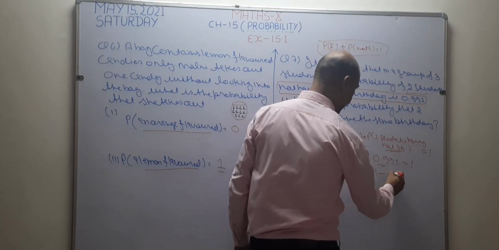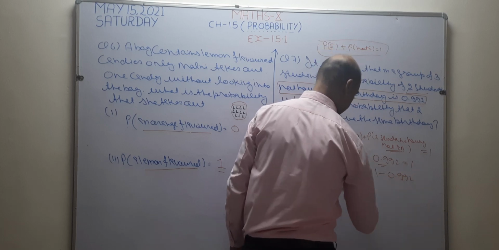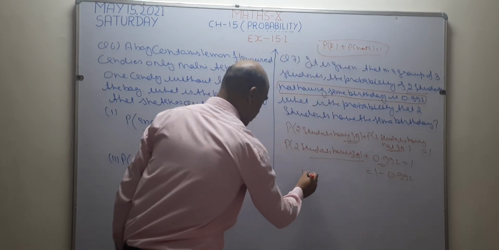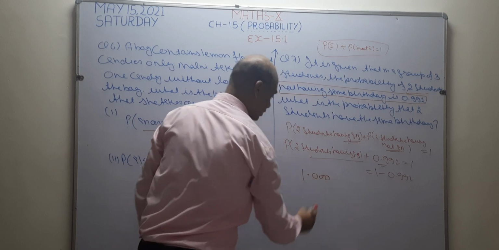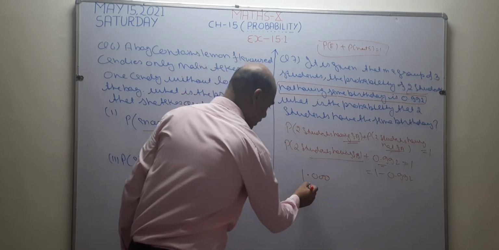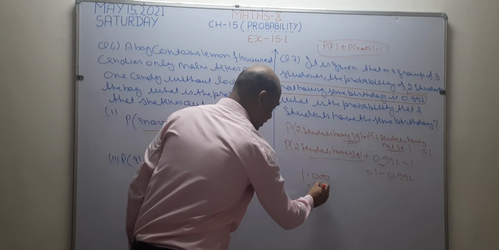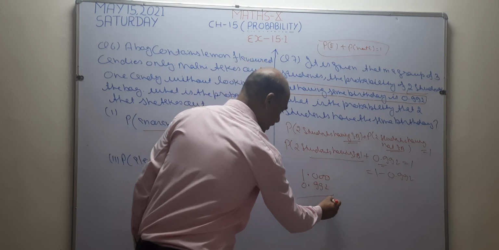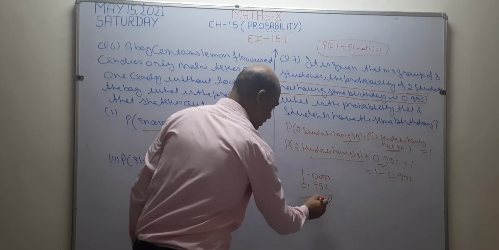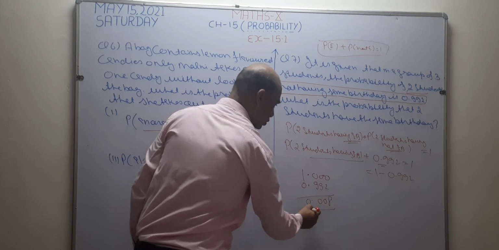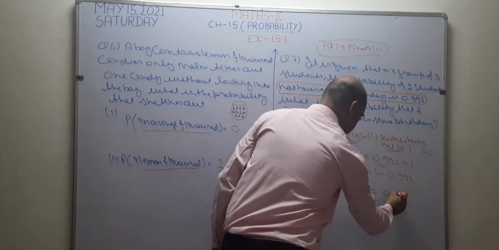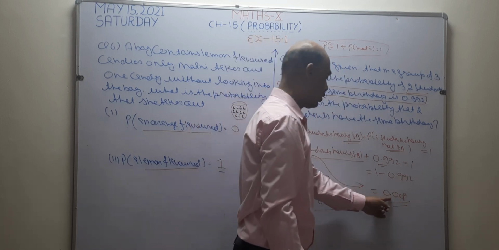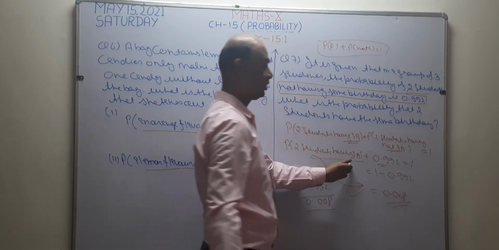Now I want to subtract this decimal from 1, so first I convert 1 into decimal form. This is the decimal form of 1, so I put decimal under decimal, right digit under right side, left digit under left side. Now 10 minus 2 is 8, 9 minus 9 is 0, again 9 minus 9 is 0, and here is 0. So the answer becomes 0.008. The probability of the same birthday is 0.008. I hope it is clear now.